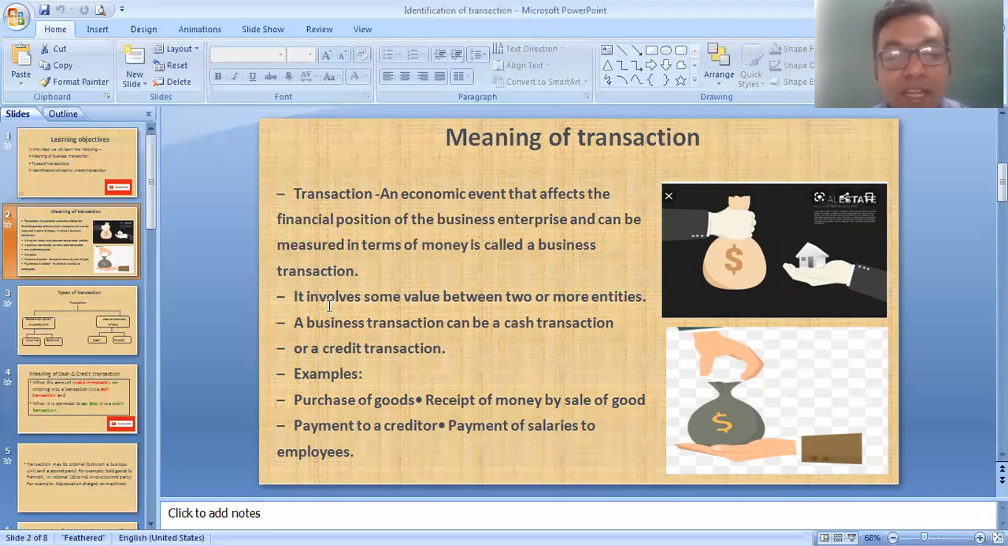Again, it involves some value between two or more entities, two or more persons. One person alone is not able to do a transaction with himself or herself. The business transaction can be a cash or credit transaction. For example, purchase of goods, receipts of money by sale of goods, payment to creditors, payment of salary to employees. These are all different types of transactions done in a business organization.